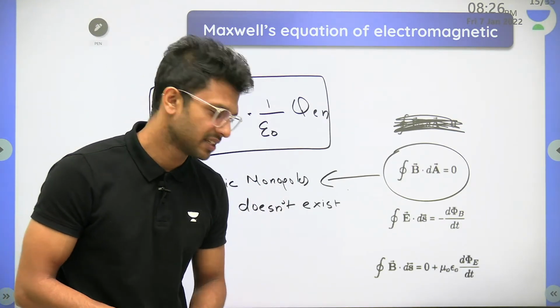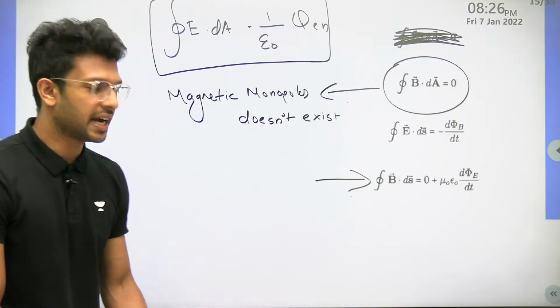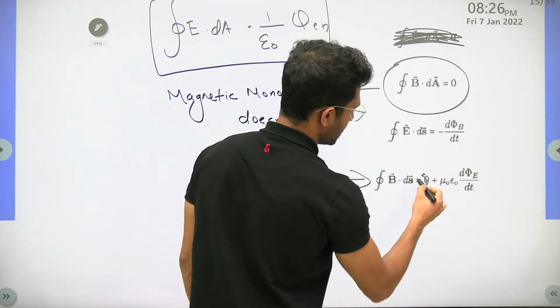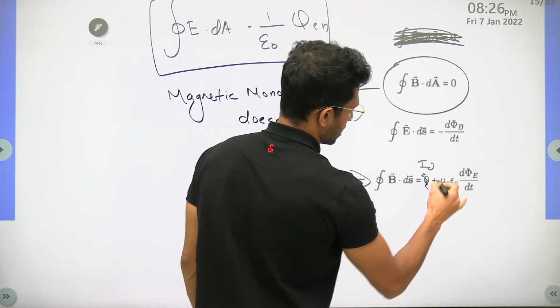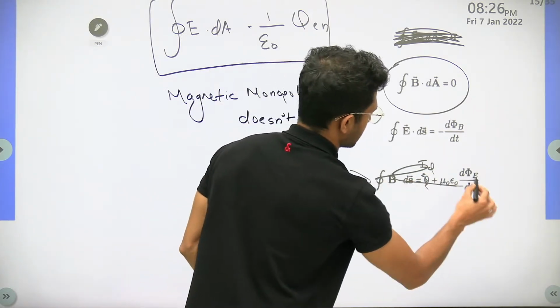Okay, fine. Okay, this is the current formula which we have already written. Integral B dot dl is equal to mu naught times the displacement current.